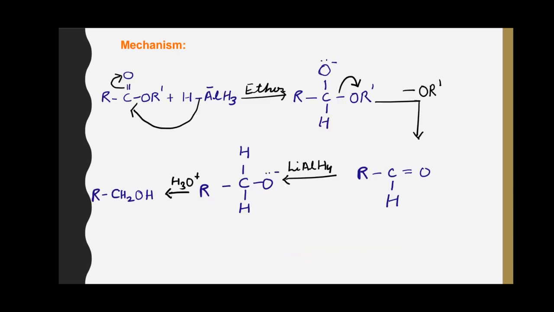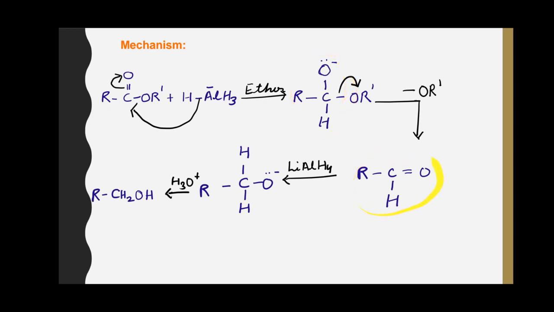Mechanism of this reduction involves the addition of hydride ion to the carbonyl group of an ester. The hydride from the aluminium tetrahydride gets bonded to the carbon atom and the alkoxy group leaves, forming the intermediate aldehyde.